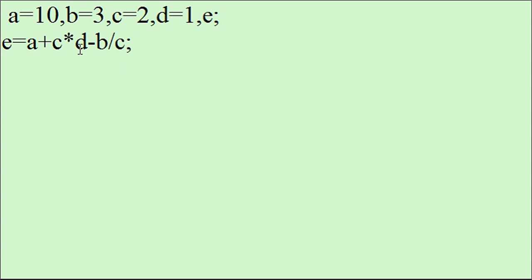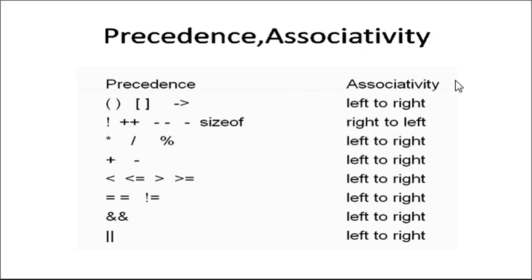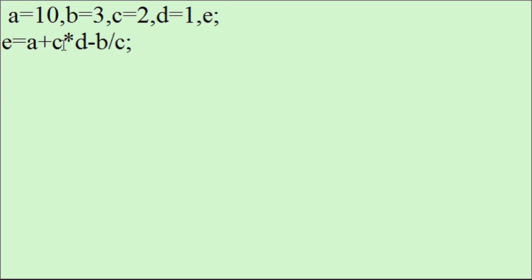Now in this expression we have both multiplication and division. So whether multiplication is to be carried out first or division is to be carried out first. To resolve this problem, again we need to check their associativity. The associativity of these operators is from left to right. So in this expression, if I start reading from left to right, what comes first? Multiplication and then division. So I first have to get the result of multiplication.